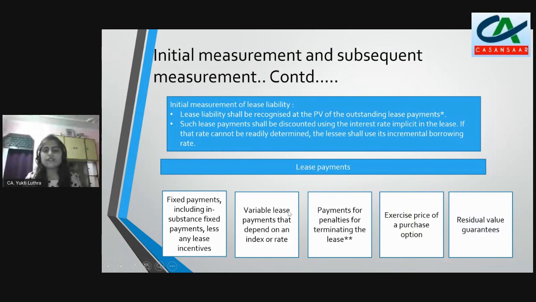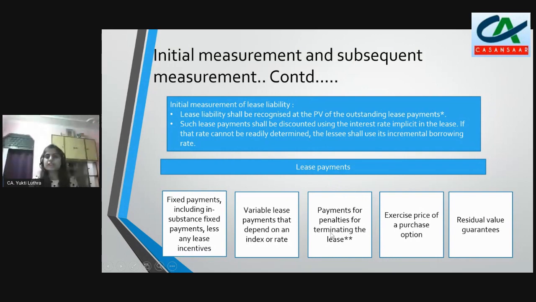Next, variable lease payments that are dependent on an index or rate are included. So please note, only those variable payments are included that are dependent on an index or rate. If my payments are dependent on any index, let's say CPI, I have to estimate the future projections of my CPI and include those payments as well under my lease payments.